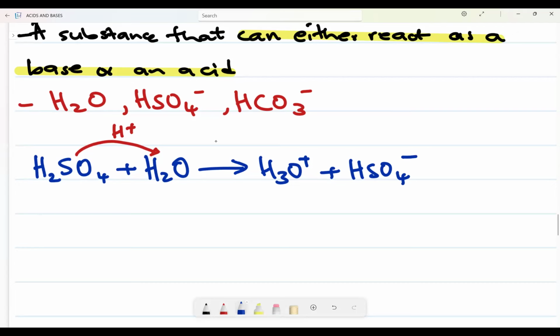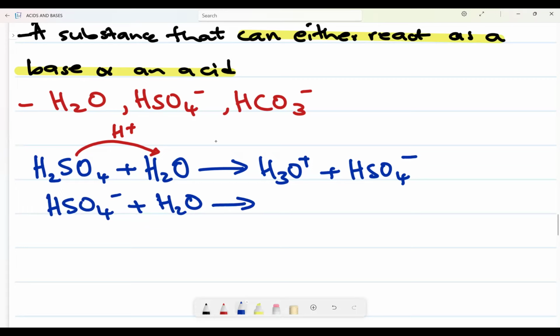And then now it reacts again. It reacts again with HSO4 minus plus H2O again.